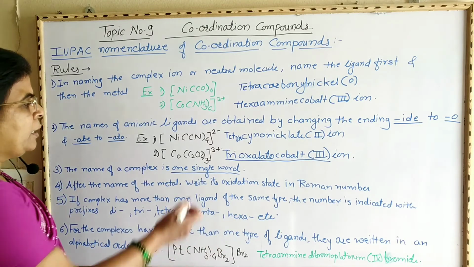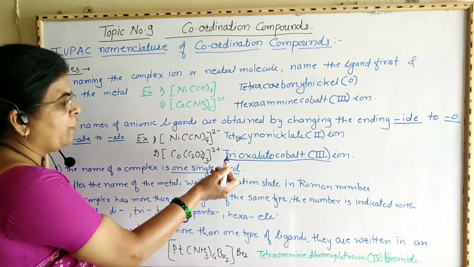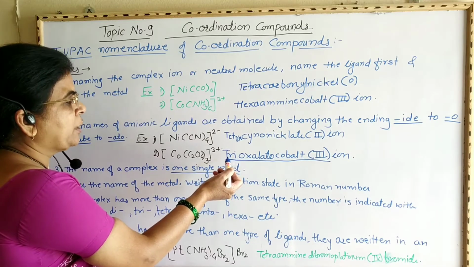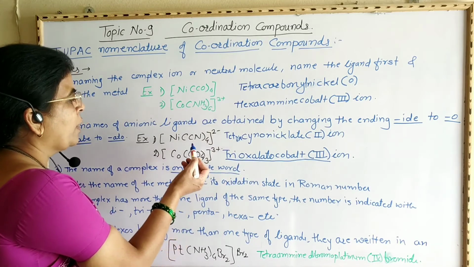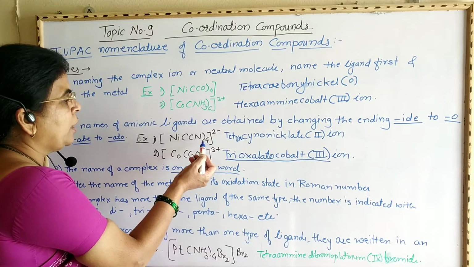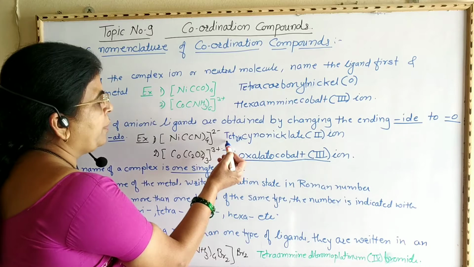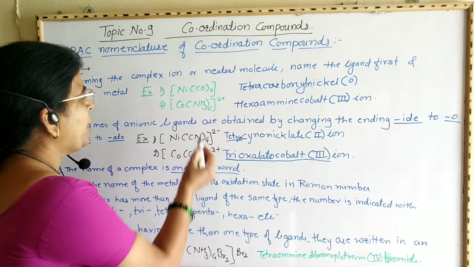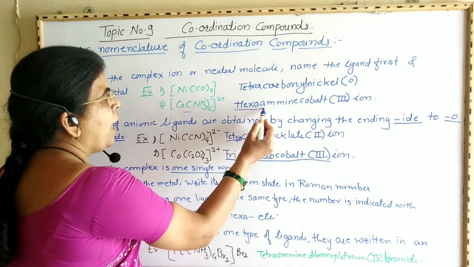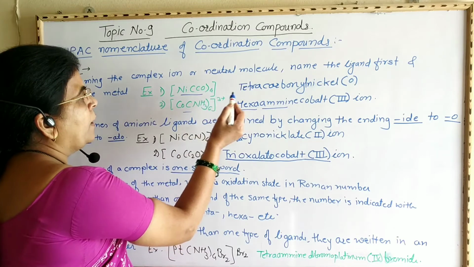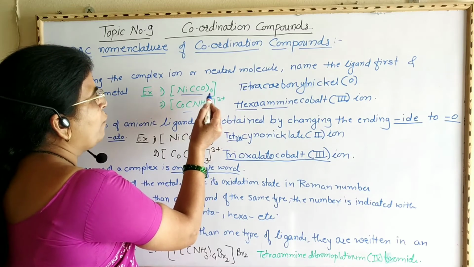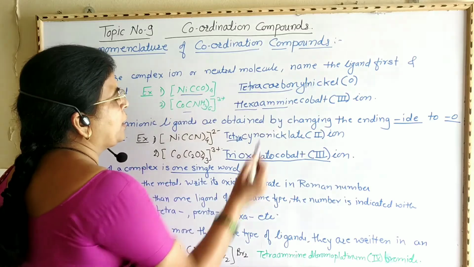Now look here. There are 3 oxalato, therefore we write the prefix tri, that is trioxalato. In this example there are 4 cyanide, therefore we write tetracyano, that is the prefix tetra is added. In this example, hexaamine. Here this is a carbonyl group and there are 4 carbonyl groups, therefore it becomes tetracarbonyl.